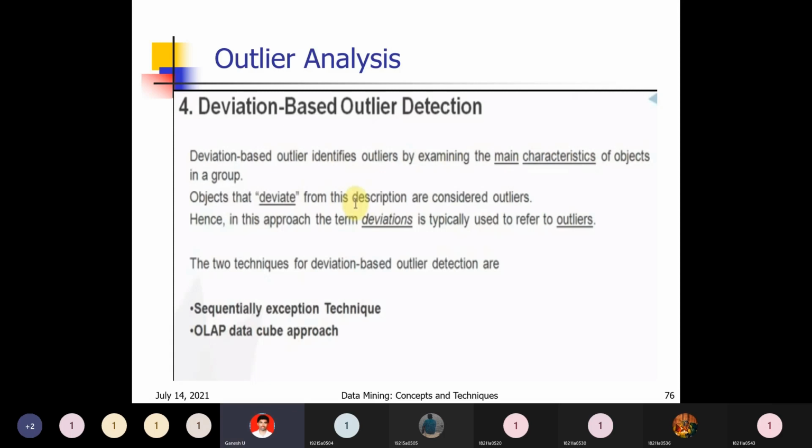An outlier is nothing but just the element which is odd from all the remaining elements, not showing the property of the elements, contrasting with and deviating from the other elements. That is the simple definition. Using these 4 approaches we can detect the outlier. That is outlier analysis.